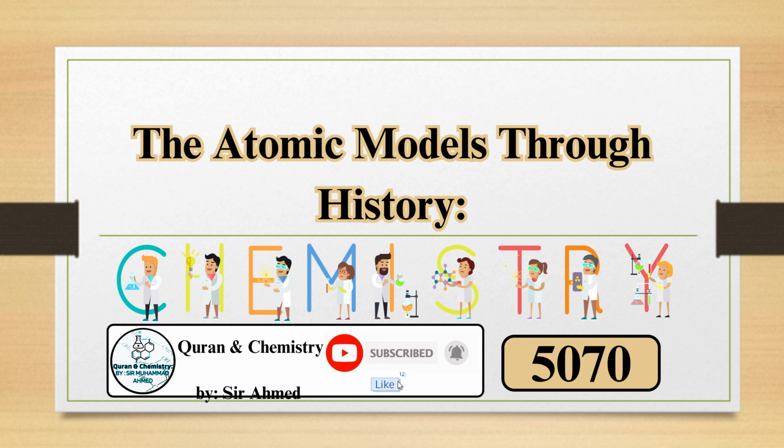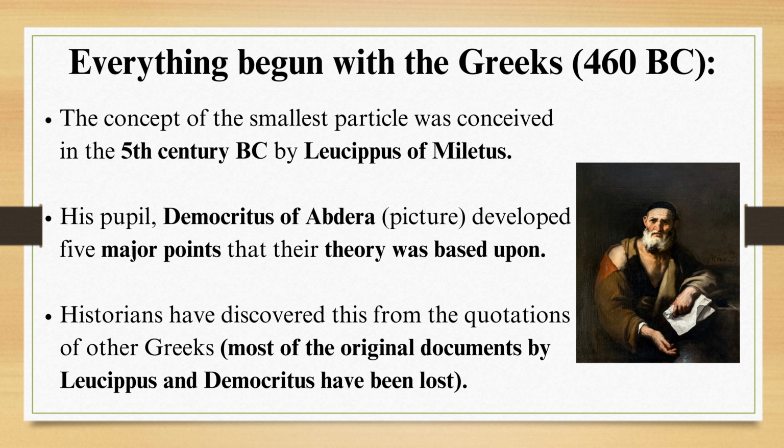Today we'll talk about the atomic models through history. Everything began with the Greeks. 460 BC, the concept of the smallest particle was conceived in the 5th century BC by Leucippus of Miletus. His pupil Democritus of Abdera developed 5 major points that their theory was based upon.